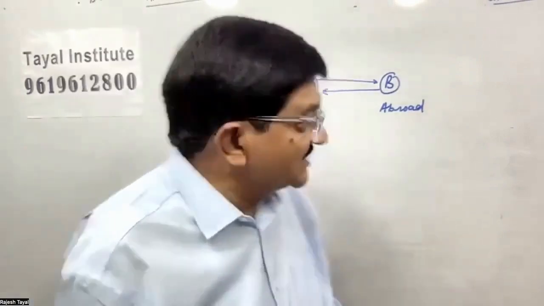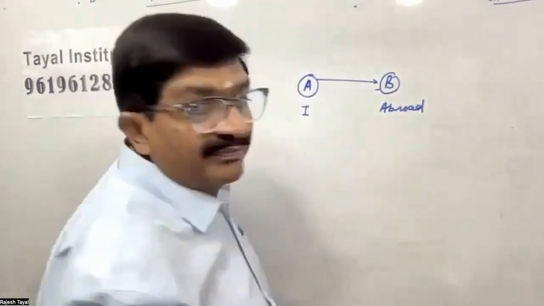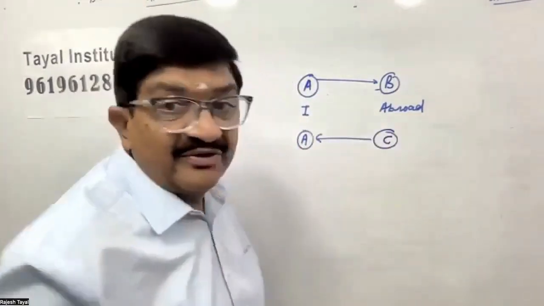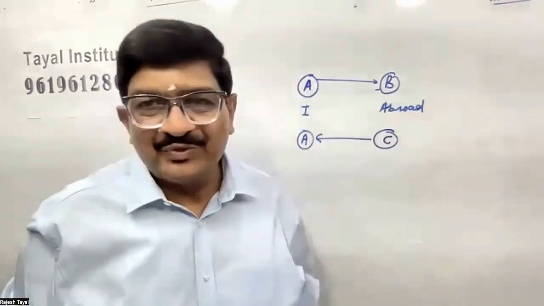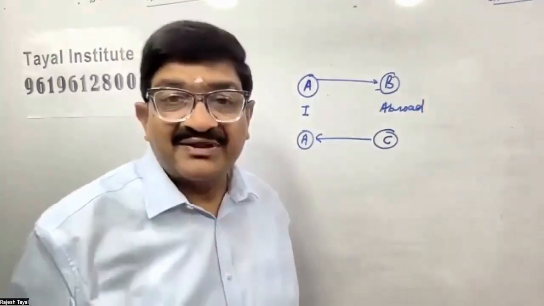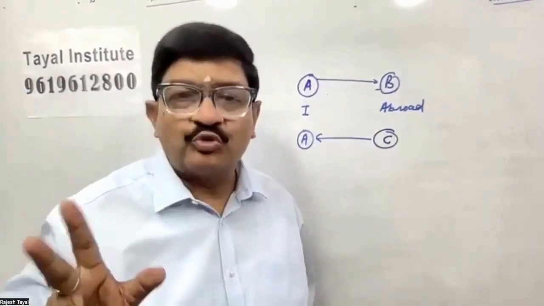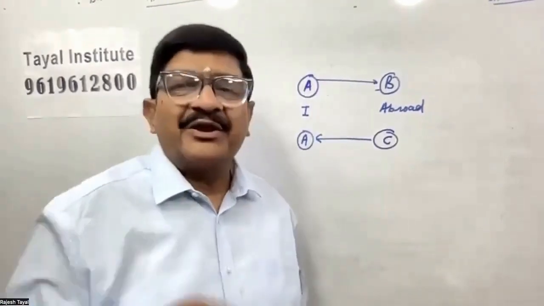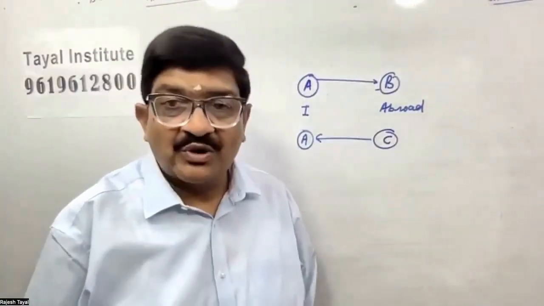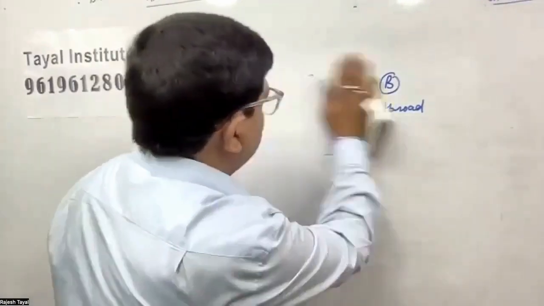So by chance, if the goods are being supplied to B and C is supplying the goods to A, then it doesn't work. So what we have discussed is that if the trade is between two parties, A is supplying to B, B is supplying to A, then there is a counter trade balance and then there is an escrow account. So an escrow account has a specific condition that it will be used only for transactions between these two people, nothing else.